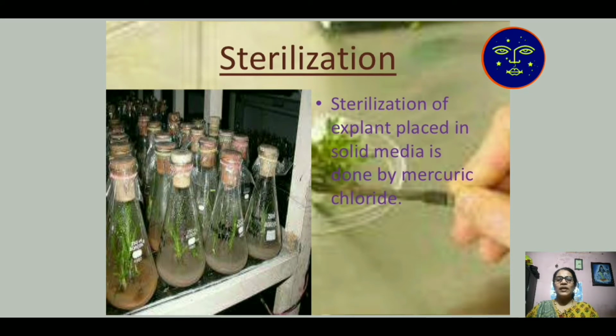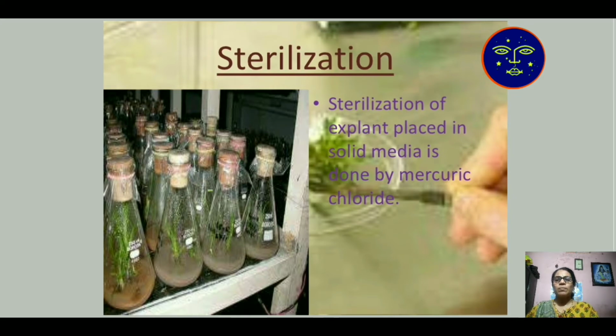Meristematic tissue is mainly present in the growing region of the plant, either growing leaf, growing shoot, or growing root. In that particular portion, you take some cells and culture them in vitro in glasswares, either conical flask or test tube, with the help of agar medium. Agar is a solid substance present at the base of the conical flask, known as plant tissue culture. So, sterilization of explant.